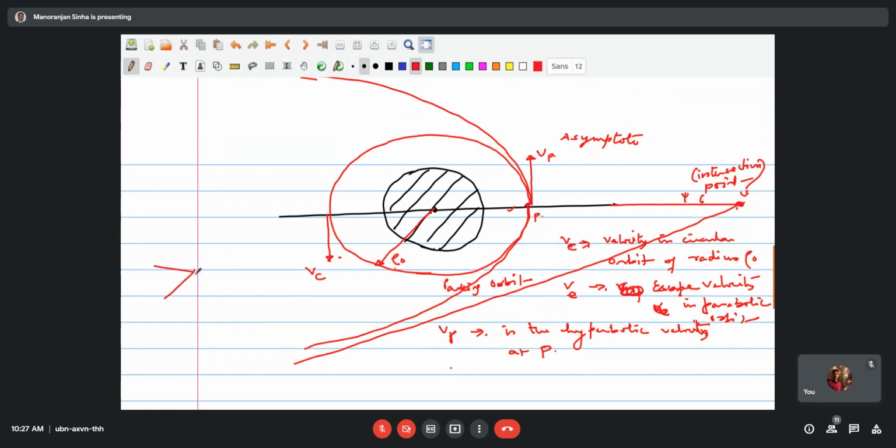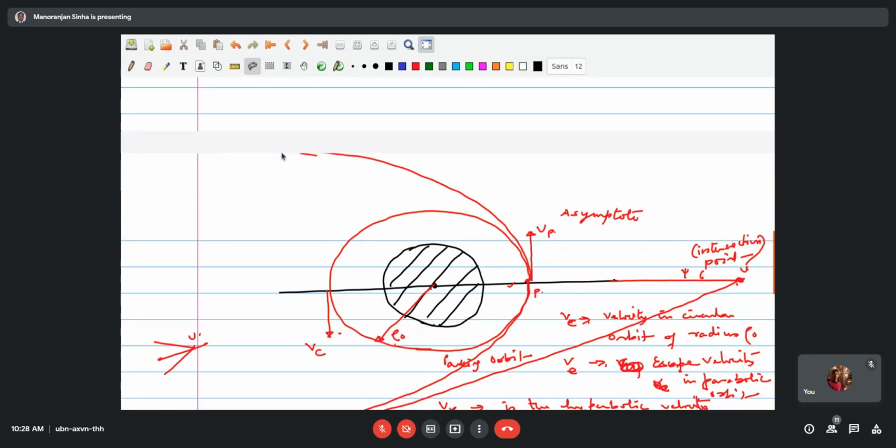Wherever they intersect, and the line joining the center of the Earth, that constitutes the point Q. And finally, let us say this is the velocity v in this direction.